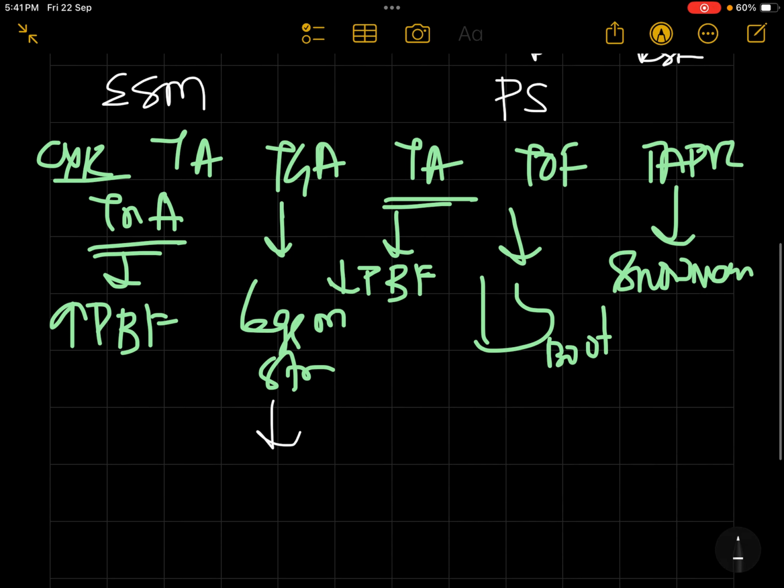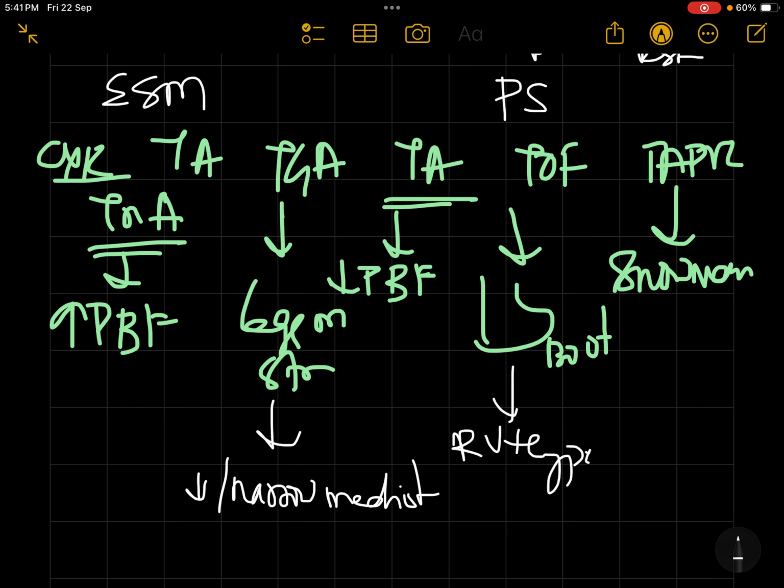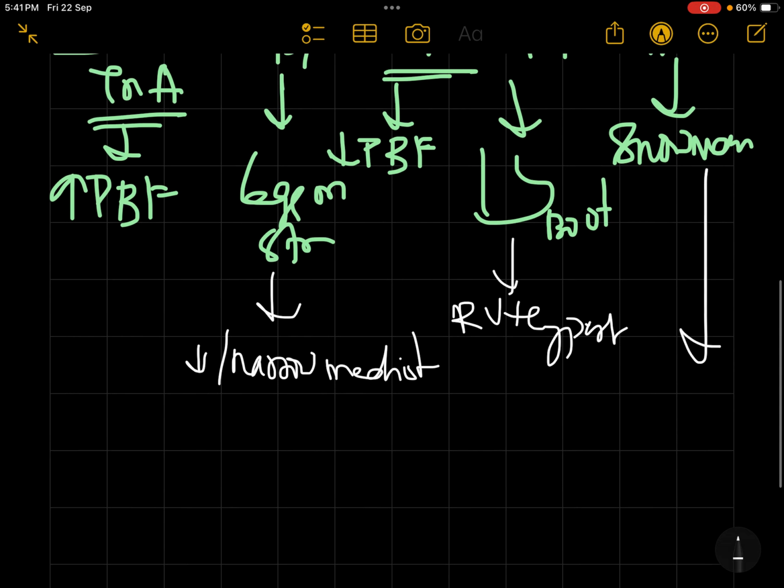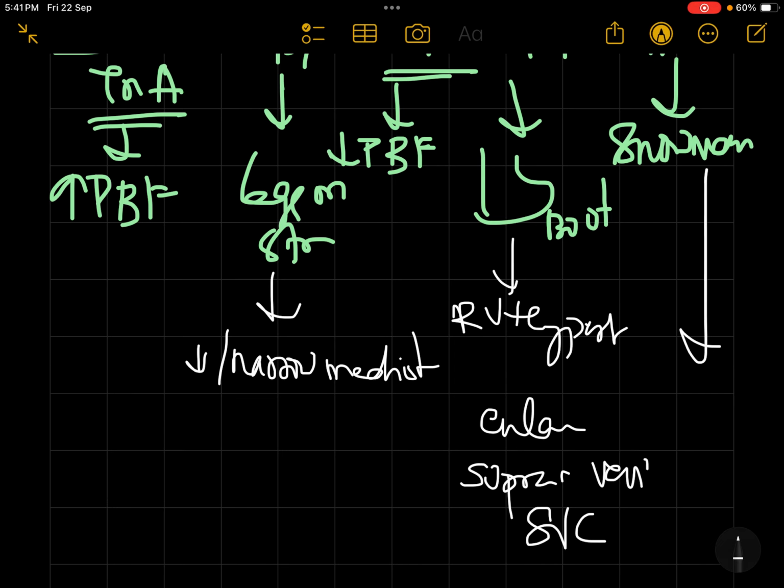This egg on string sign is due to a narrow mediastinum, whereas boot-shaped heart is due to right ventricular hypertrophy. Snowman sign is due to an enlarged upper part, that is supracardiac veins, and superior vena cava will be